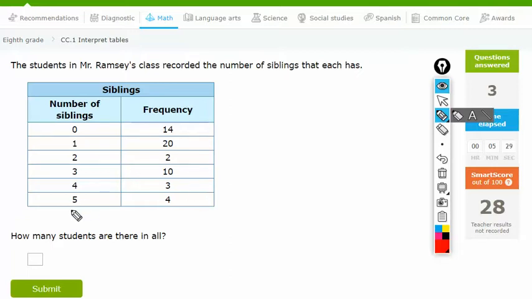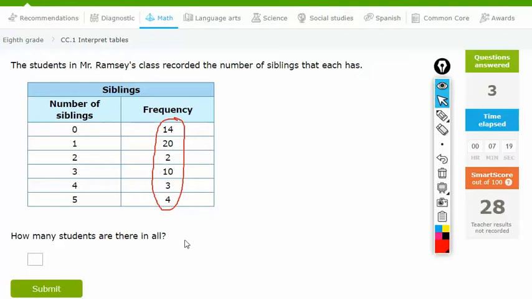Okay, so alright, so if I'm interpreting this correctly, 14 students had 0 siblings, 20 students had 1 sibling, 2 students. So basically you have to add up this whole column of numbers right here. Just the total number of students.